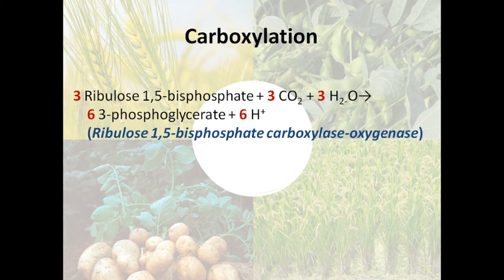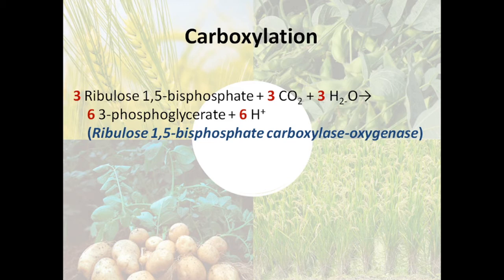This is also seen in the reaction: 3 molecules of ribulose 1,5-bisphosphate plus 3 molecules of carbon dioxide in the presence of 3 molecules of water give you 6 molecules of 3-phosphoglycerate and 6 protons. This is the first reaction of the C3 cycle, catalyzed by the enzyme Rubisco, or ribulose 1,5-bisphosphate carboxylase oxygenase.